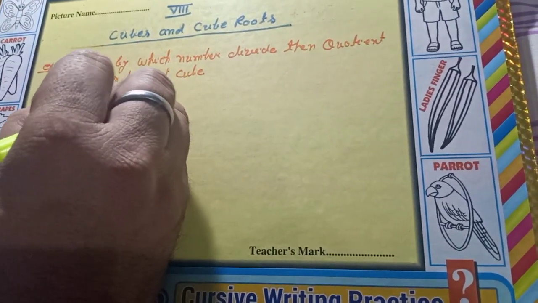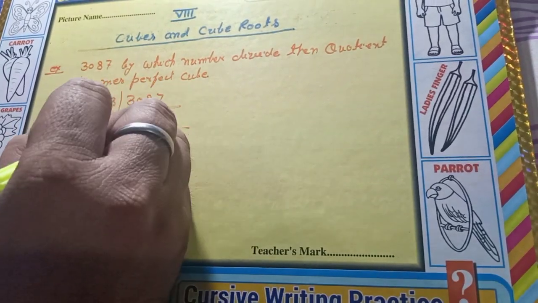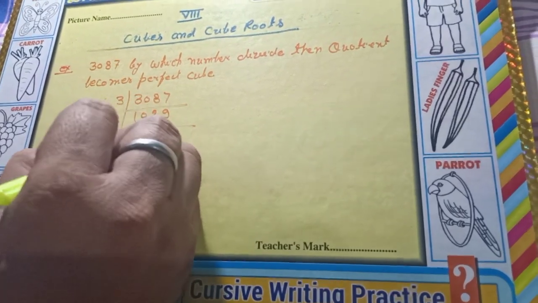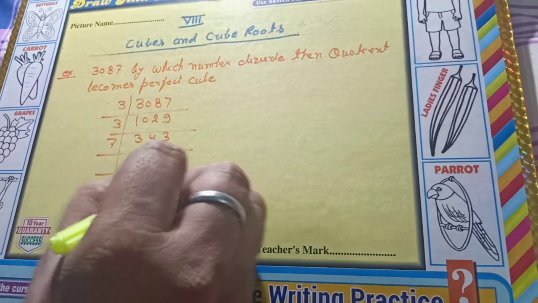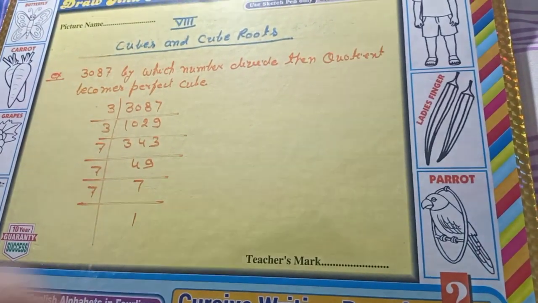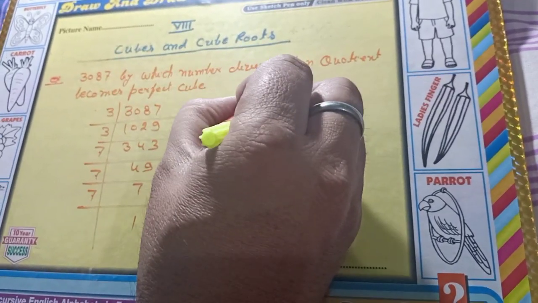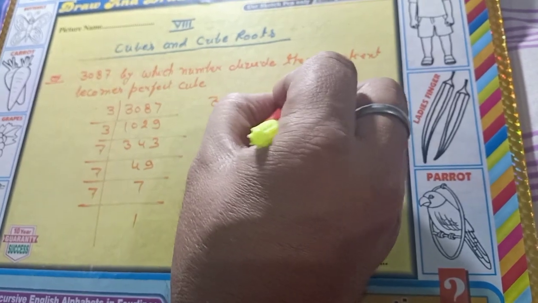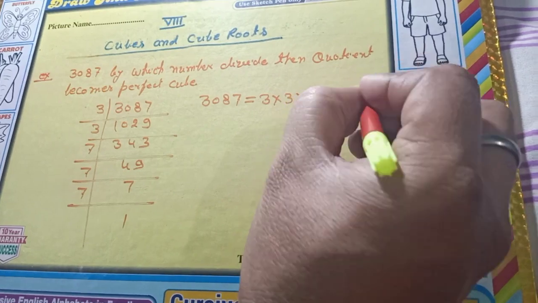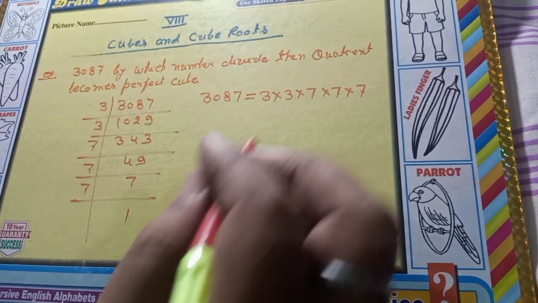3087: 3, 3, 7, 7, 7. Now the prime factorization of 3087 is 3 cross 3 cross 7 cross 7 cross 7. Here again we make groups of three numbers.